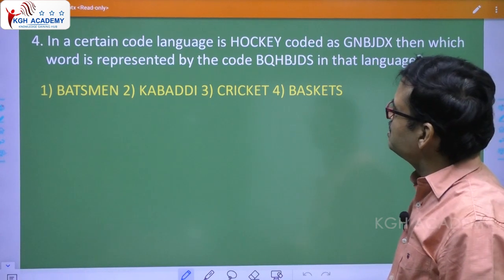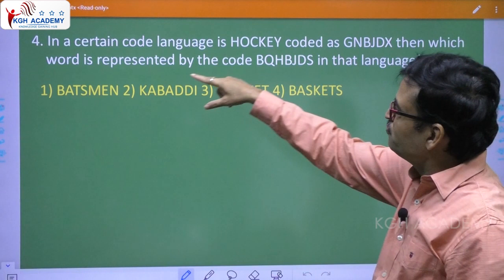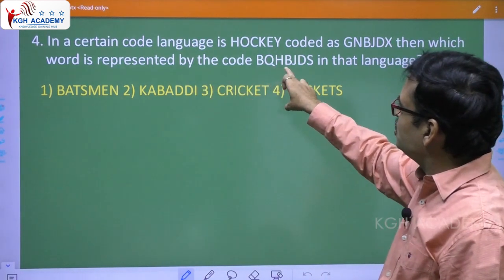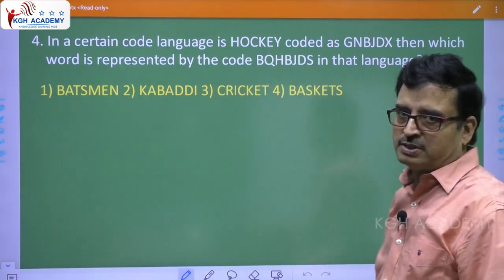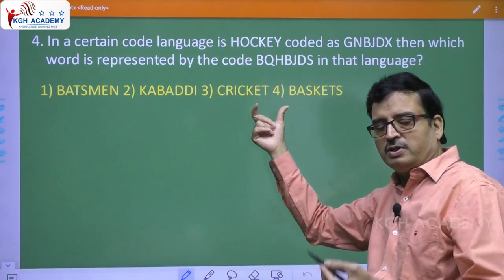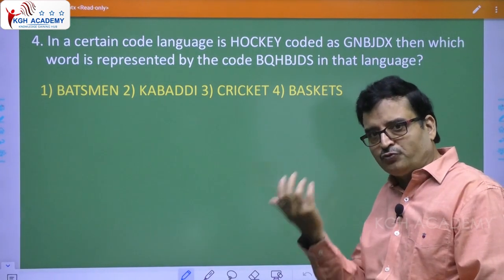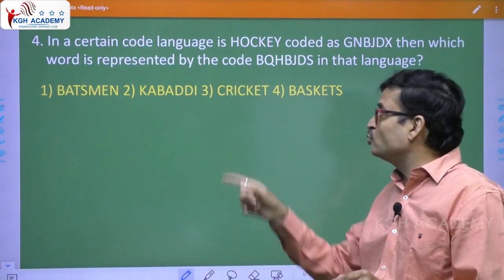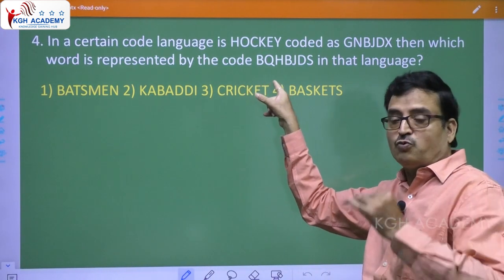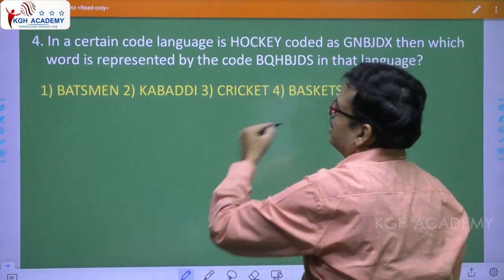Then which word is represented by the code? Now please understand the code. Question. Then which word is represented by the code BQHBJDS in that language? So generally what they do, they give you a meaningful word, they give you a code to find out. Again they give you another word to find out the coding. But here code word is given and they wanted you to find out the meaningful word. Right, we'll discuss.